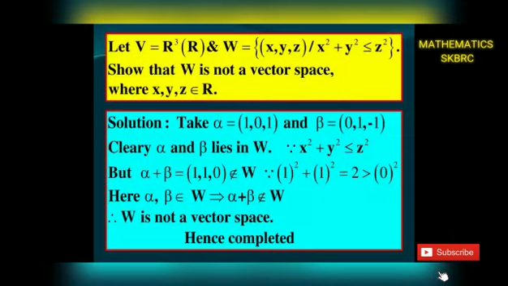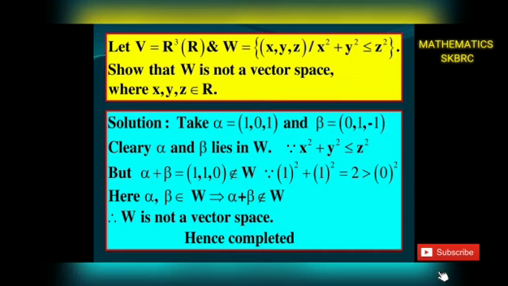One more example. Let V equal R cube over R be a vector space and W equal to the set of ordered triples (x, y, z) such that x square plus y square is less than or equal to z square. Show that W is not a vector space. Now we verify whether W is a vector space or not. Take two elements alpha and beta belonging to W, where alpha is equal to (1, 0, 1), beta is equal to (0, 1, -1).